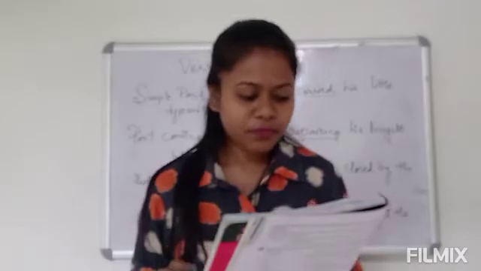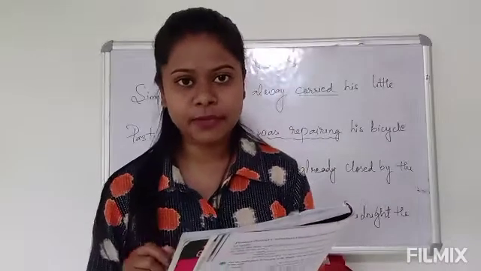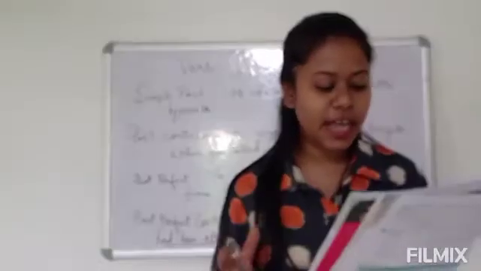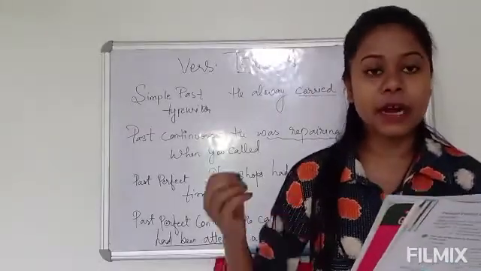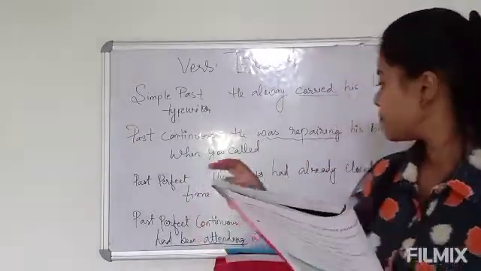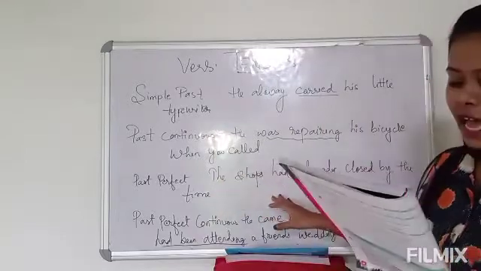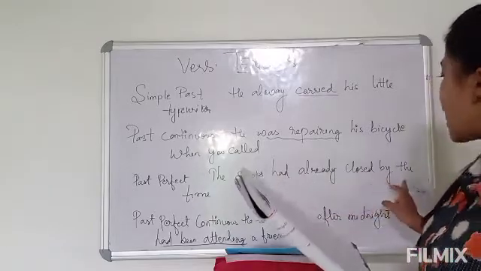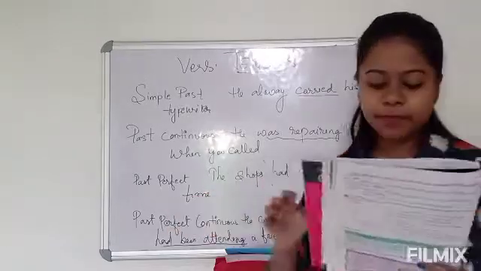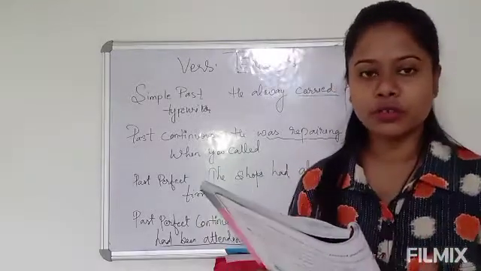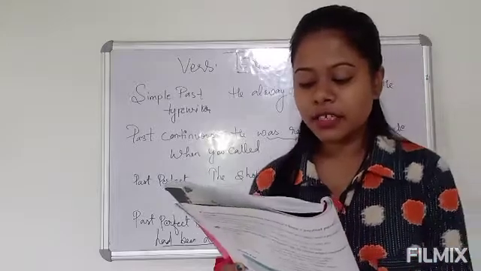Next is past perfect. Okay, here we use had plus past participle of the verb. What is past perfect? An action or an event in the past which happened before another event. For example, we will see: the shops had already closed by the time I reached the market. Okay, the shops had already closed. So, by the time I reached the market.